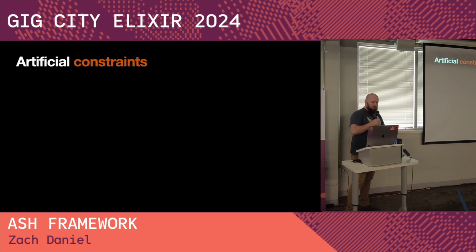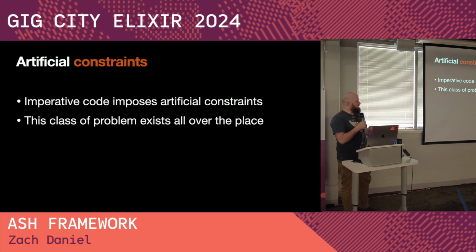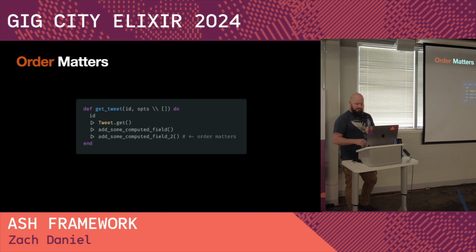So I want to talk about artificial constraints. Imperative code imposes artificial constraints, essentially a problem of being too specific when telling the computer what we want it to do. So this class of problem exists all over the place, and once you see it, you can't unsee it. You start thinking of like, if I had been less specific, it would have been able to do a smarter thing here, but instead, I give it a very specific set of instructions, and so it can only do this very specific set of instructions.